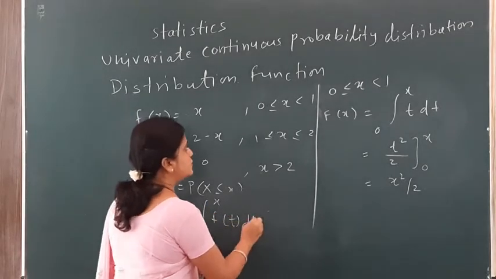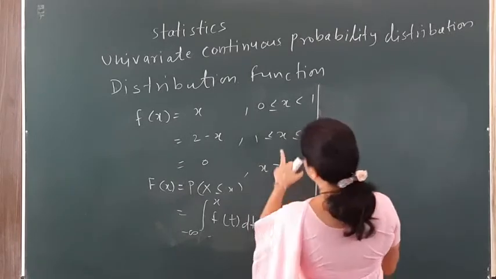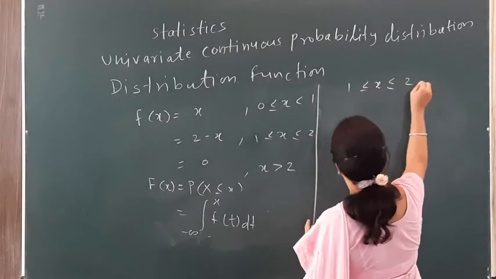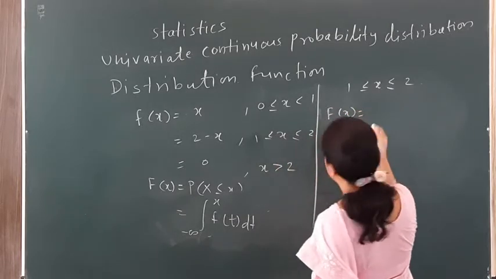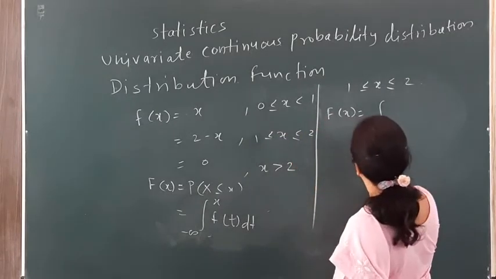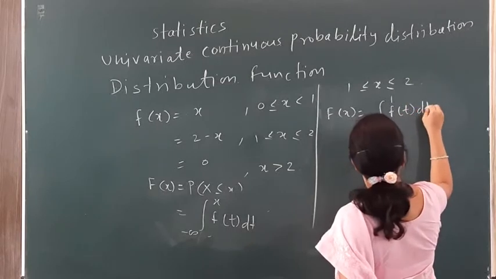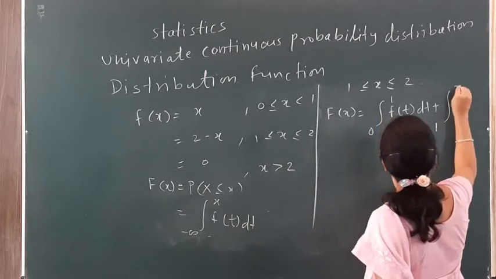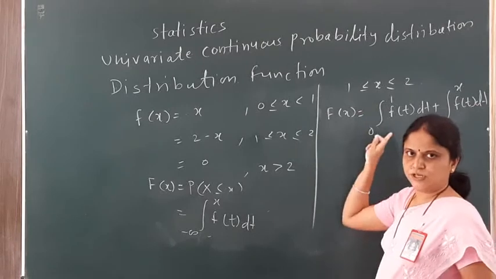The second range is x from 1 to 2, that is, 1 less than or equal to x less than or equal to 2. Since the lower range starts from 0 only, F(x) becomes the integral from 0 to 1 of f(t) dt plus the integral from 1 to x of f(t) dt. So my range is divided into two ranges, 0 to 1 and 1 to x.